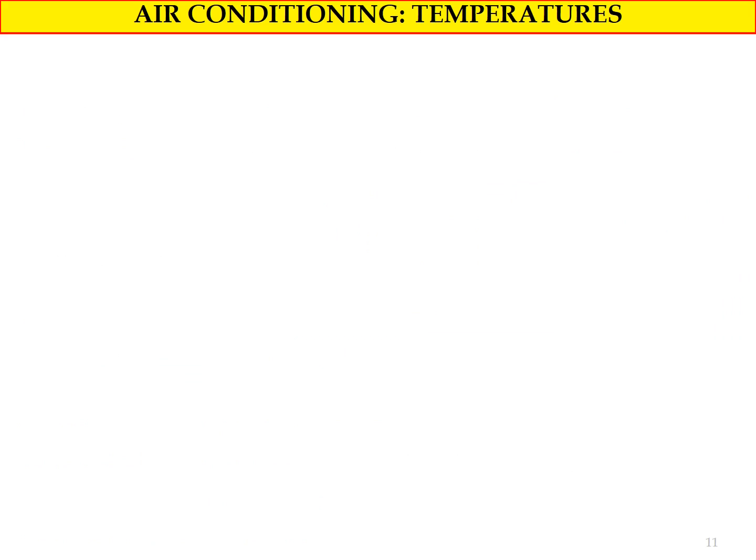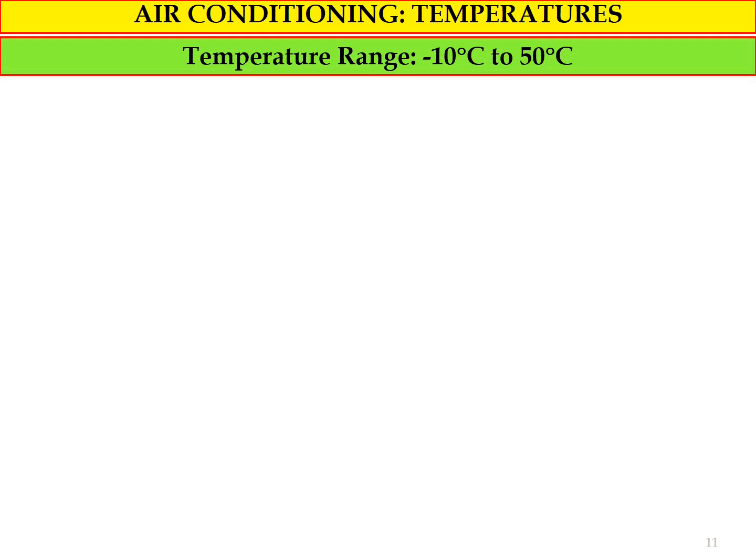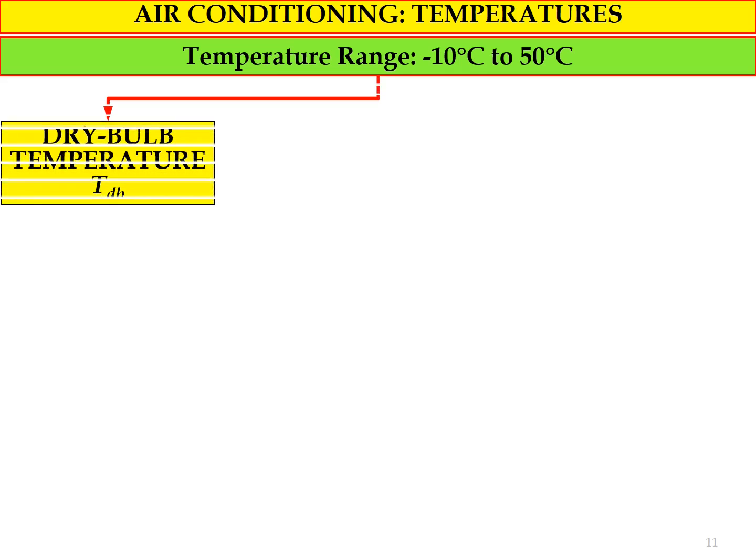Okay, the next properties for air conditioning systems are about the temperatures. So we know that the temperature range for air conditioning application is between -10 degrees Celsius to 50 degrees Celsius. So there are three types of temperature that we need to consider. First is the dry bulb temperature. The symbol that we use to describe the dry bulb temperature is TDB.